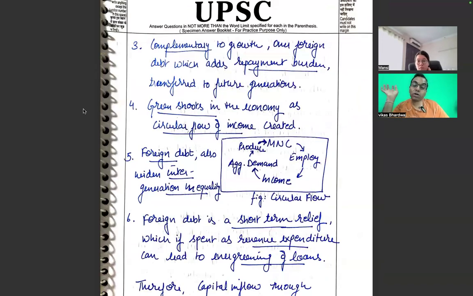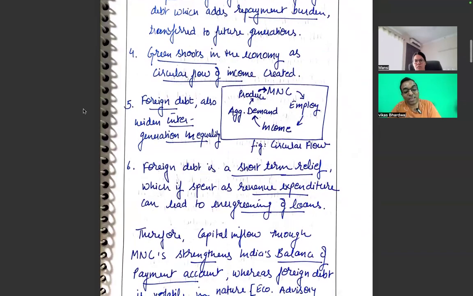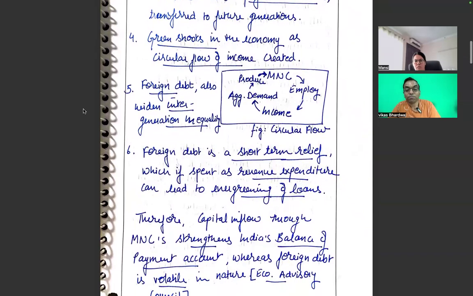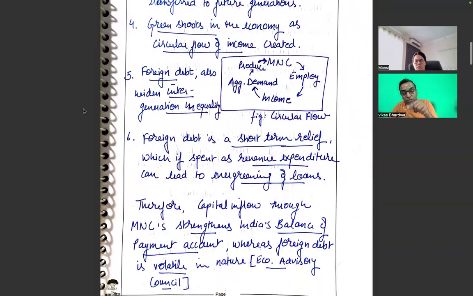Same thing goes for Bengaluru, and also the same thing goes for, say, Telangana or even Hyderabad. So green shoots in the economy, a circular flow of economy created. I think the concepts are very beautifully put up. Around 48-50% score is definitely sure in such questions. Foreign debt also, wide intergenerational inequality. This is a very good diagram.